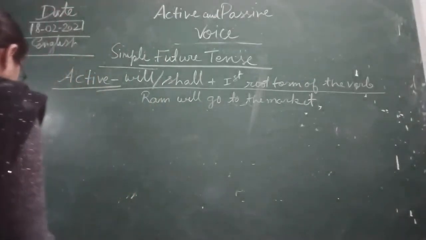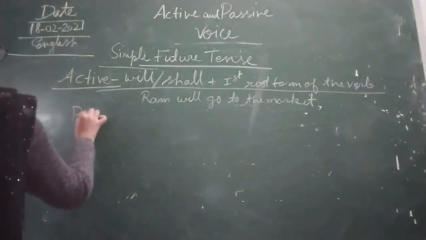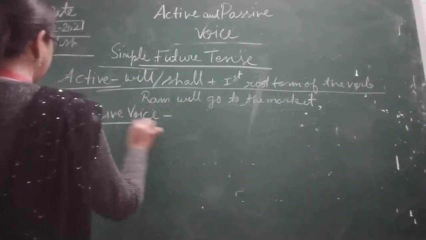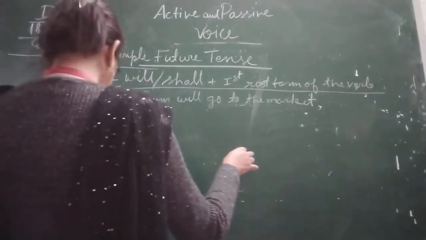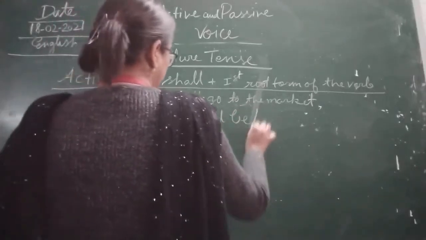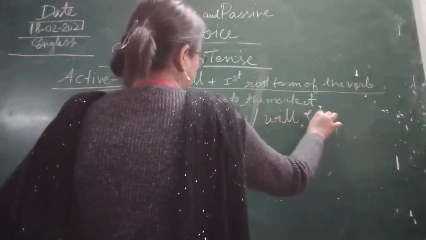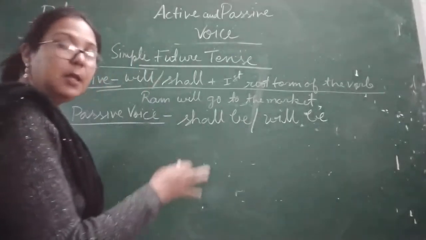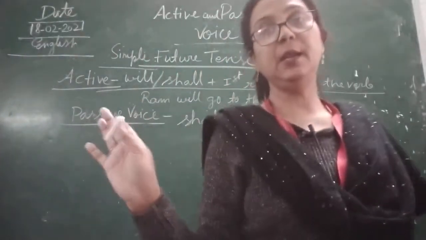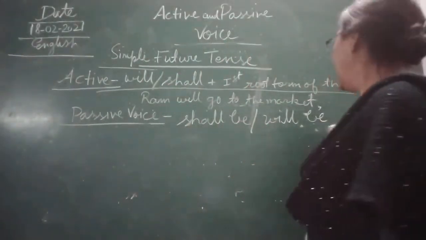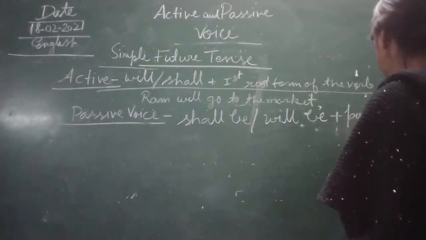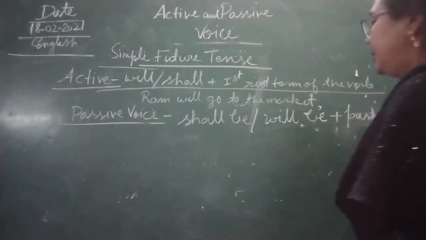Now, what is the rule of making passive voice? So children, passive voice we are going to learn. How will we use passive voice in this? So children, shall be or will be. Okay, shall be and will be. And as we use past participle in all the passive voice, similarly we are going to use it here also. Plus past participle. So children, write it down.